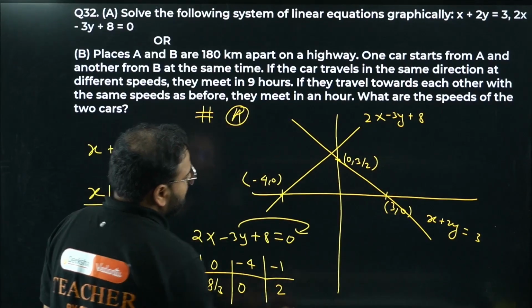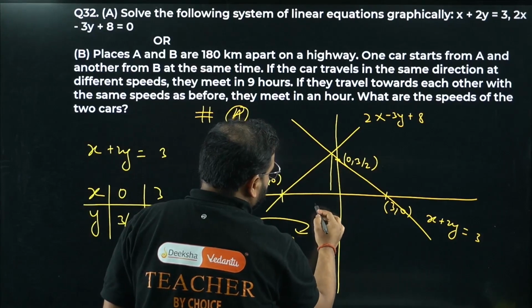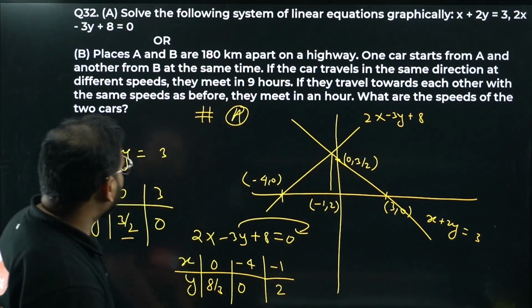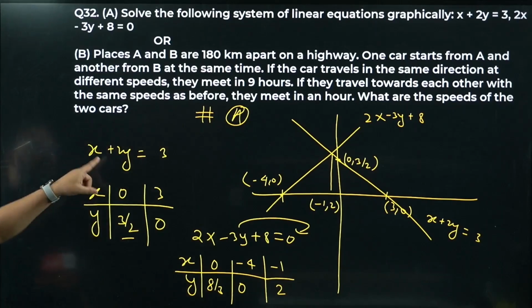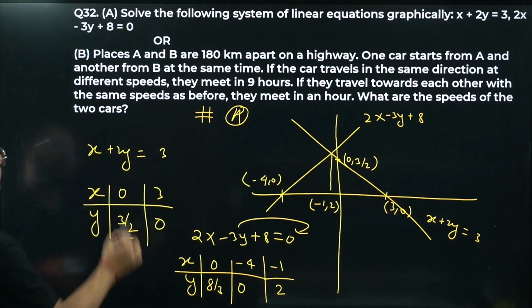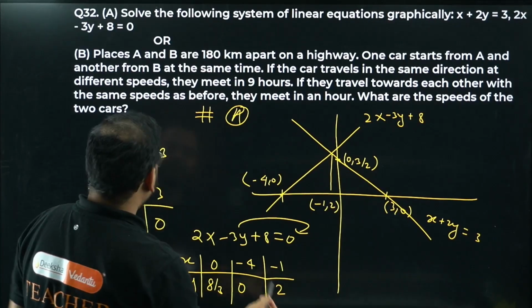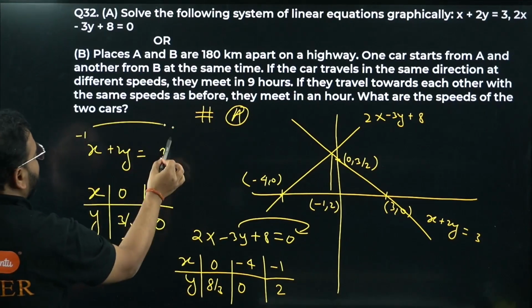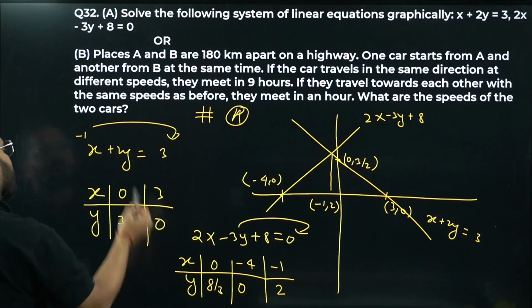So this point will come actually as minus 1, 2 only, the point of intersection. Check this out. Minus 1, 2, put it here. Put x as minus 1. It will become plus 1, so plus 4, y will be 2.